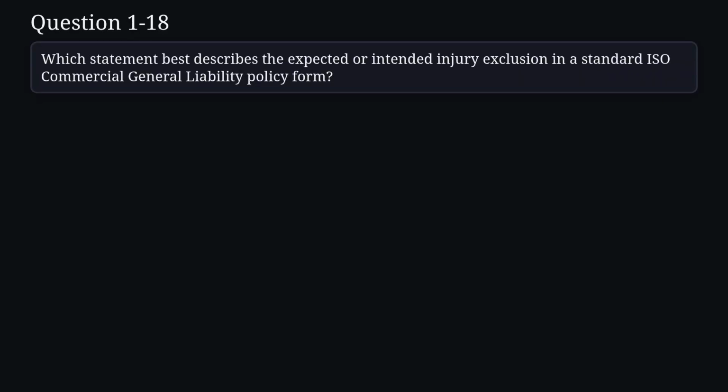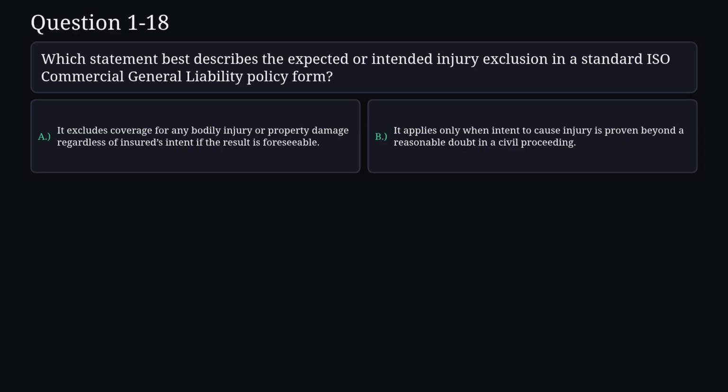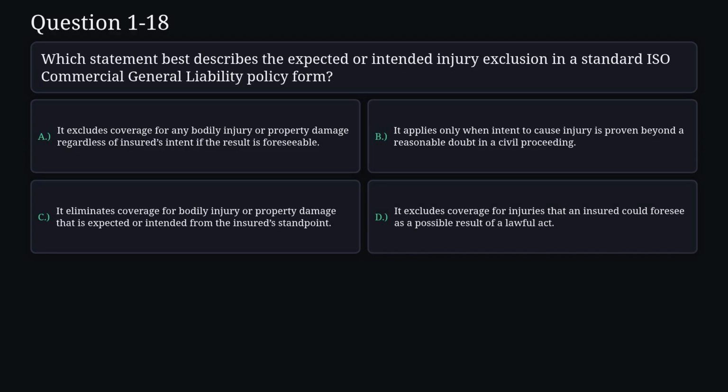Question 18. Which statement best describes the expected or intended injury exclusion in a standard ISO commercial general liability policy form? A. It excludes coverage for any bodily injury or property damage regardless of insured's intent if the result is foreseeable. B. It applies only when intent to cause injury is proven beyond a reasonable doubt in a civil proceeding. C. It eliminates coverage for bodily injury or property damage that is expected or intended from the insured standpoint. D. It excludes coverage for injuries that an insured could foresee as a possible result of a lawful act.